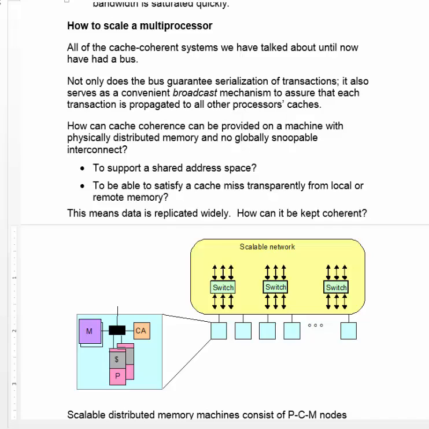In a bus-based multiprocessor, the bus serves two purposes. First of all, it guarantees the transactions will be serialized. And that's what's needed for sequential consistency, that every global write will be seen in the same order everywhere in the system. But it also serves as a convenient broadcast mechanism to give information about the changes made in one cache to all of the other caches.